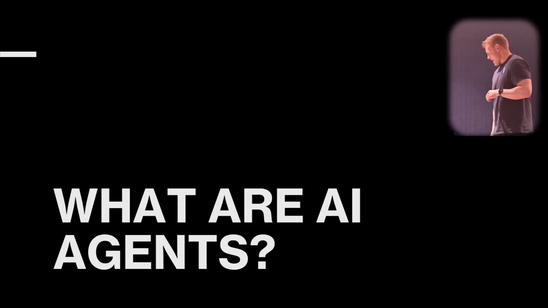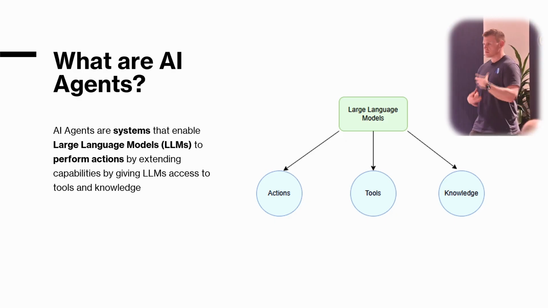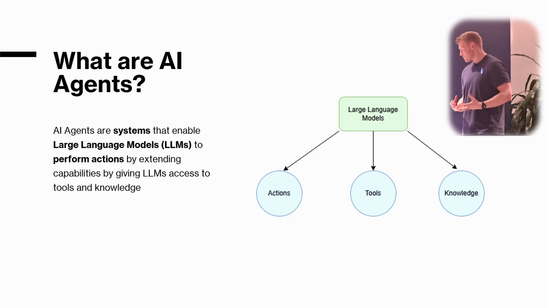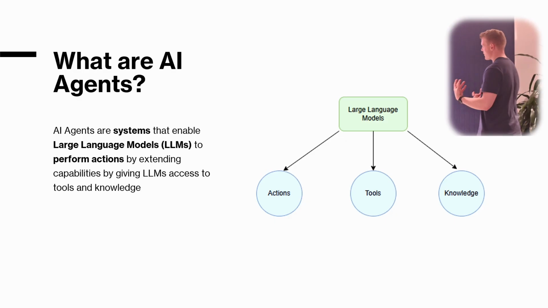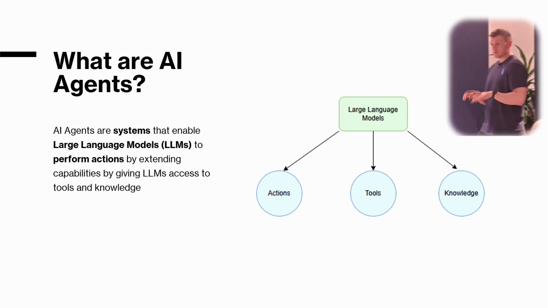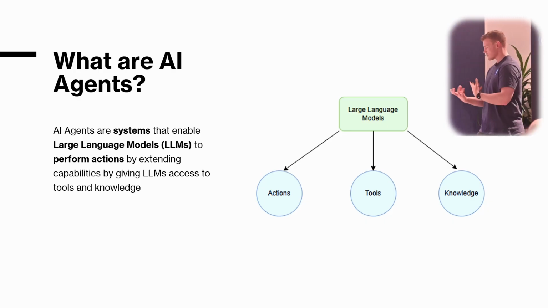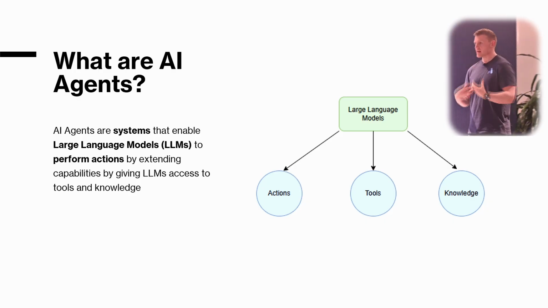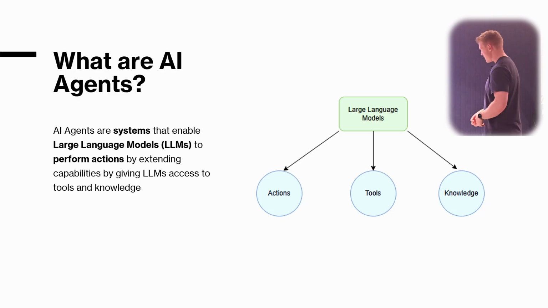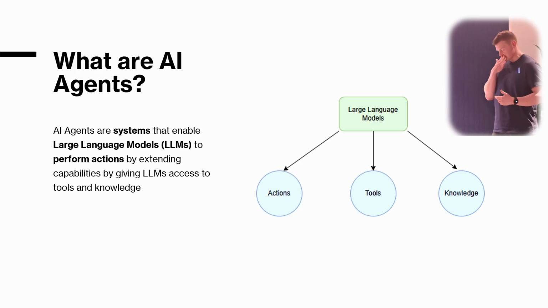Cool. So what are AI agents? An agent in itself is essentially a software entity designed to perform tasks autonomously or semi-autonomously by taking input. Who here's used GitHub Copilot? Yeah, a few of you. When you're working with agent mode, you're essentially providing an input by chatting to it, saying, hey, do this for me. Here's my use case. You craft a prompt, and then it takes that input, processes some information, and then takes actions to achieve specific goals.